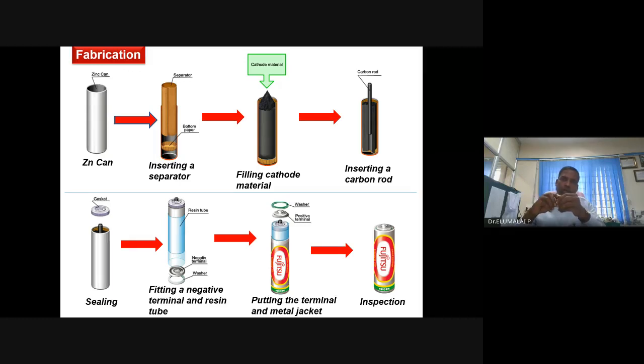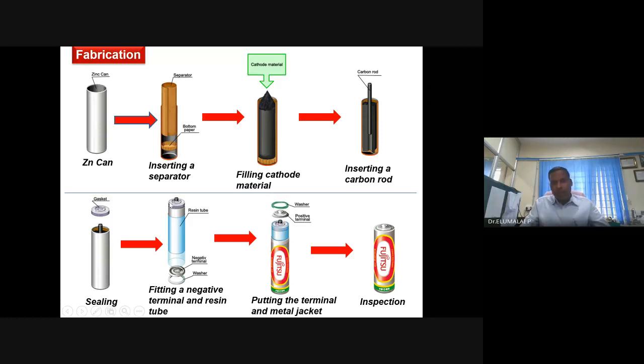And also it provides a path for escaping the oxygen and hydrogen if they are generated, because these rods will have some pores. Through those pores, these gaseous species can escape.